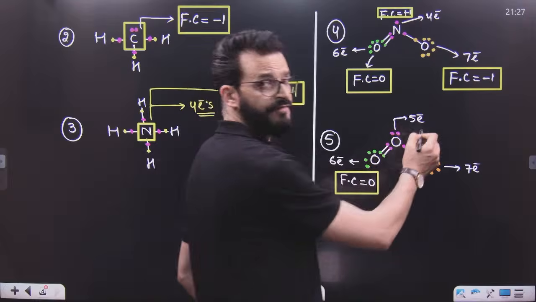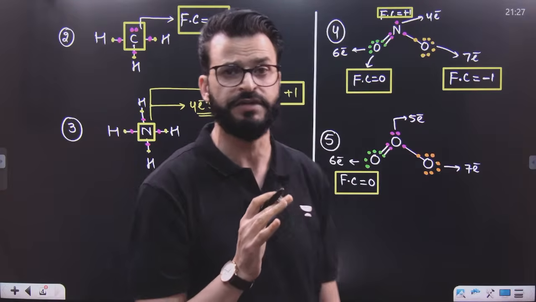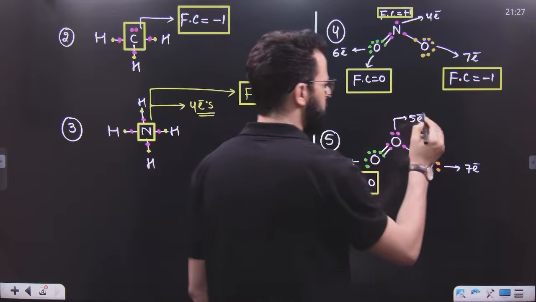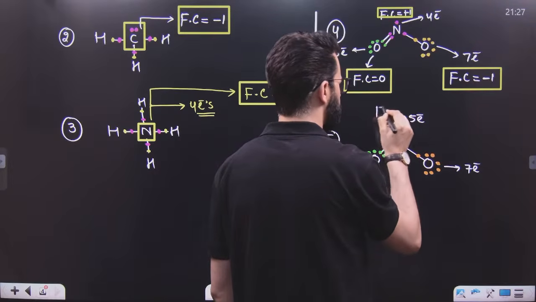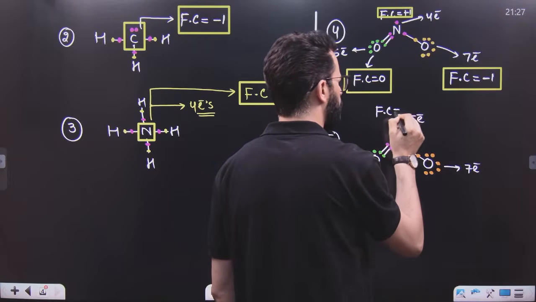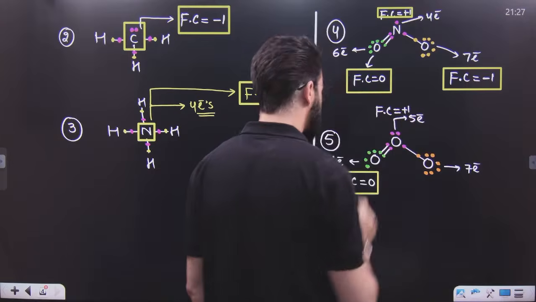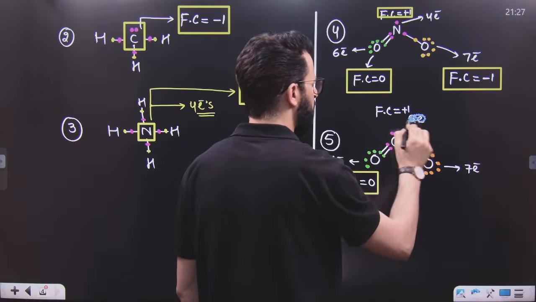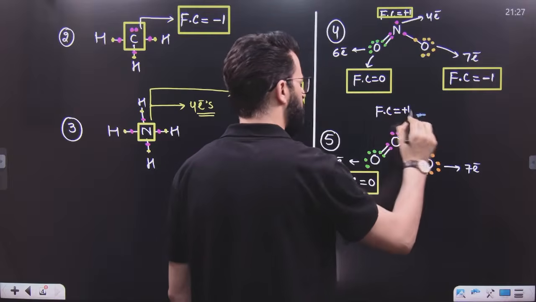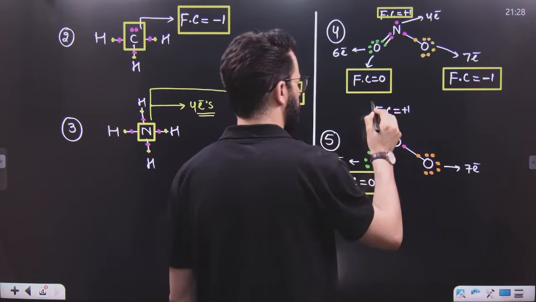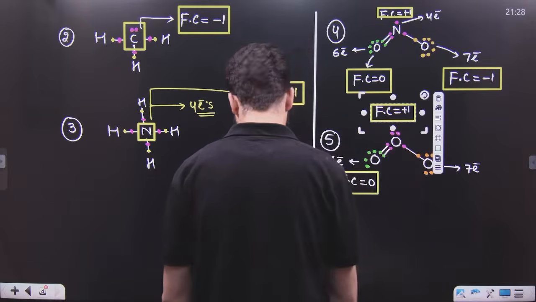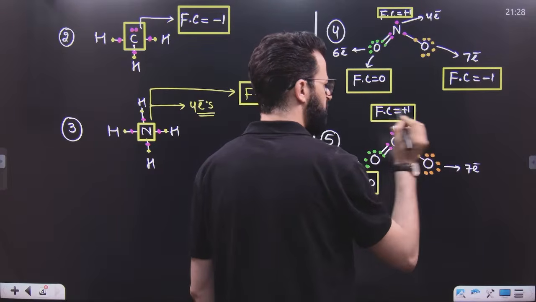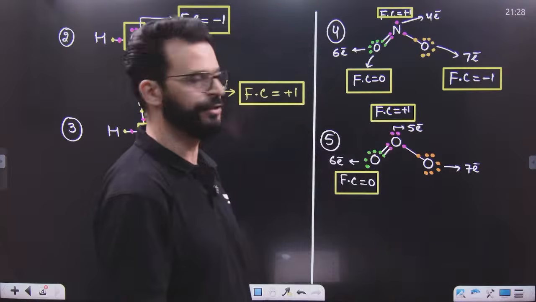This oxygen is having 5 electrons. That means this is having 1 electron less as compared to neutral oxygen. That means this is having a formal charge equal to +1, as this is having only 5 electrons. So its formal charge will be +1. Why? Because this was having only 5 electrons, 1 electron less than neutral oxygen.